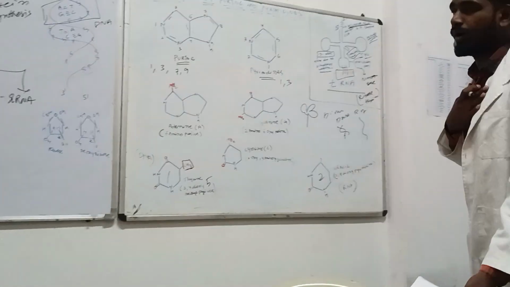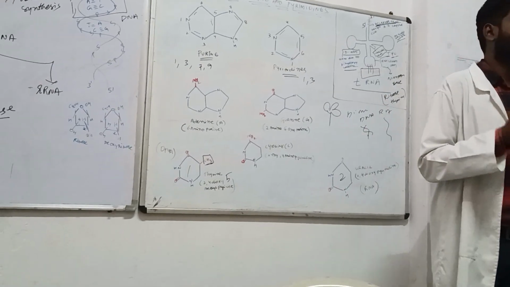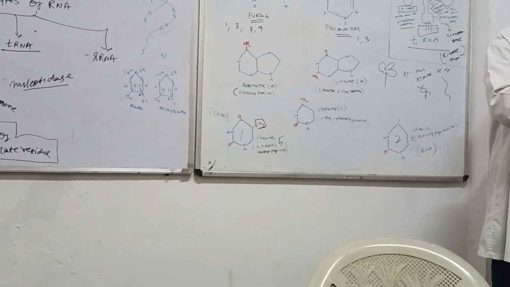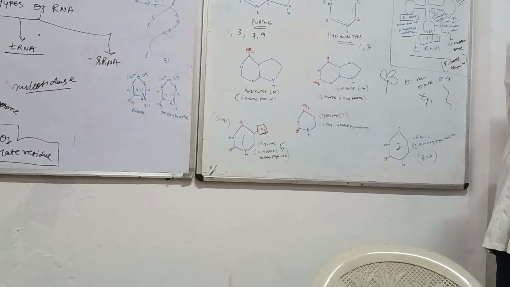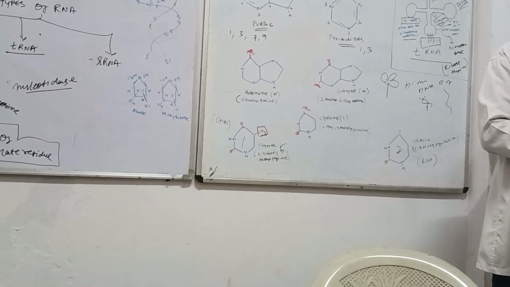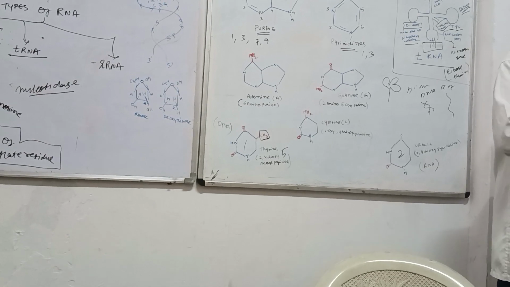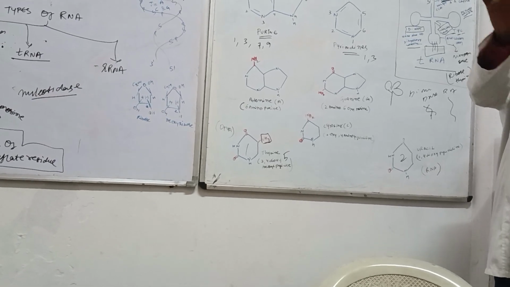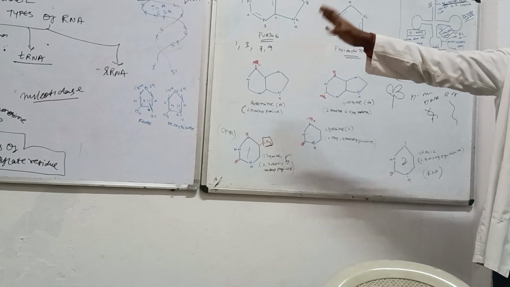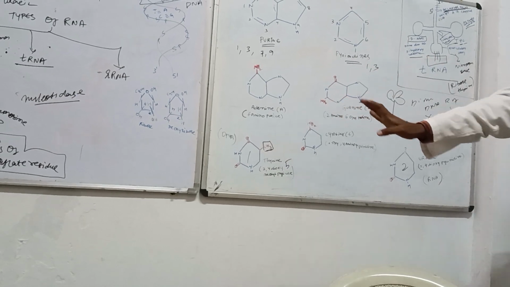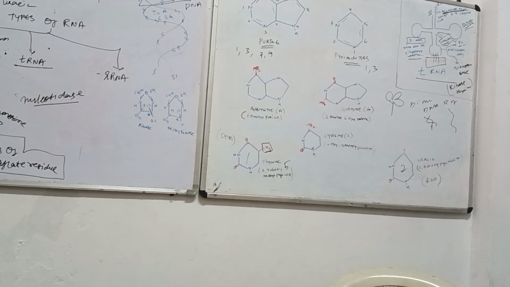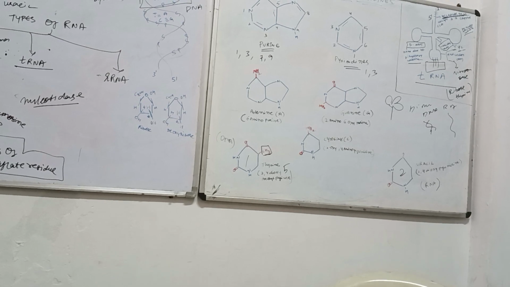What I am trying to say is, if I want to pass information, I can pass it through language. In the same way, if the tRNA wants to pass information, it will pass it in the form of codons. That codon can be anything, depending on what is going to happen. So that particular thing will be called a codon.